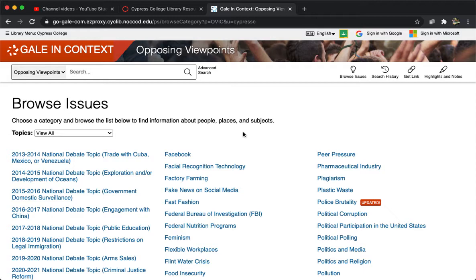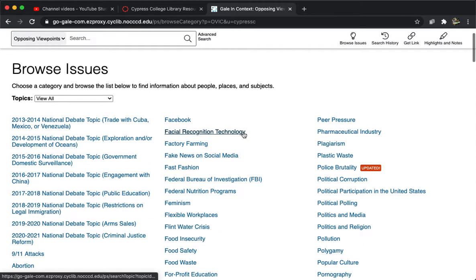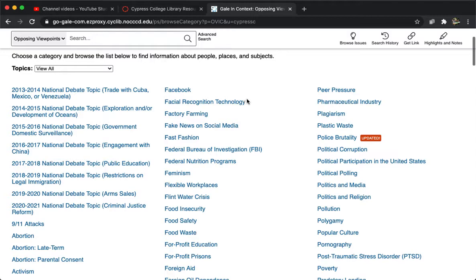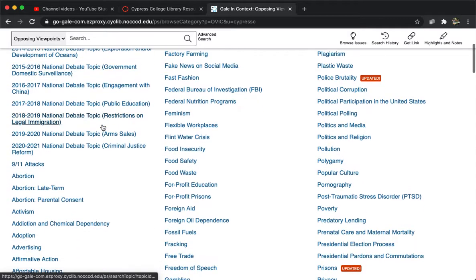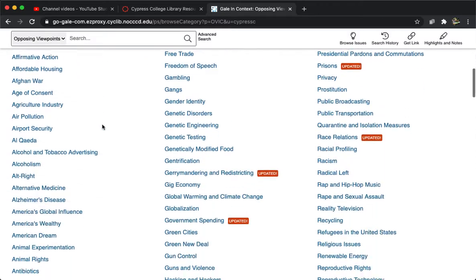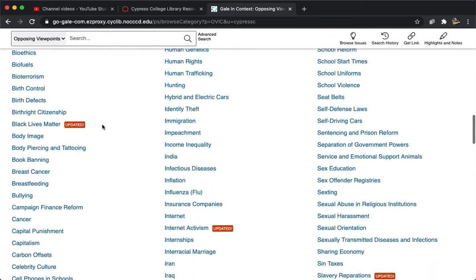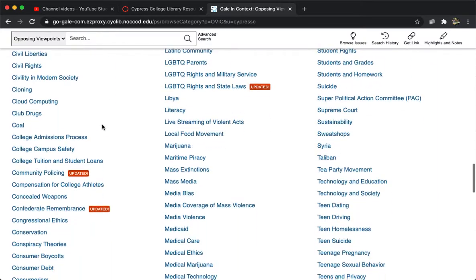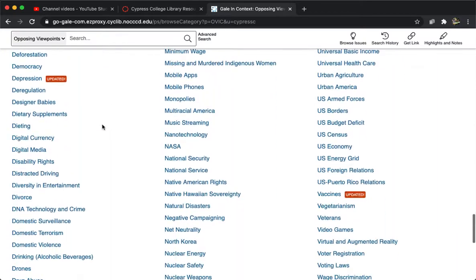And so what it does is it has aggregated in alphabetical order all of the issues that this particular database has sources on. So it's in alphabetical order like I mentioned. We have 3 columns, and as you can see, the list is quite extensive. Look at all these issues.